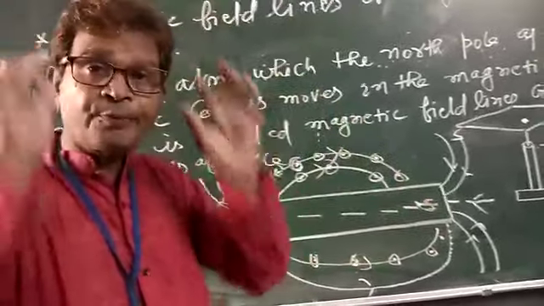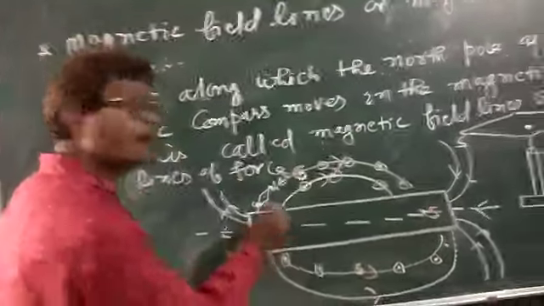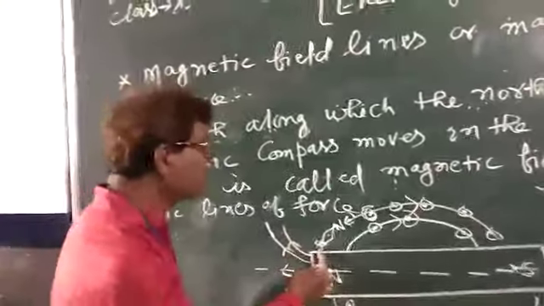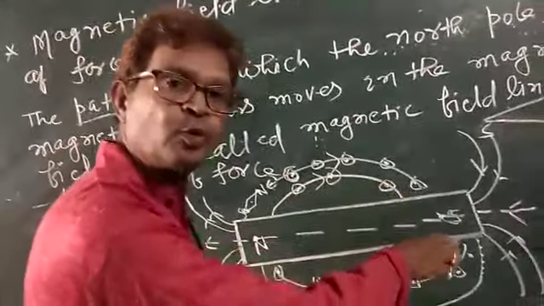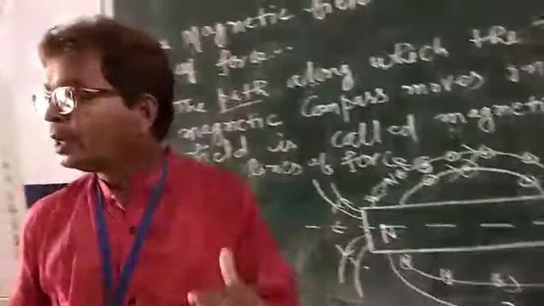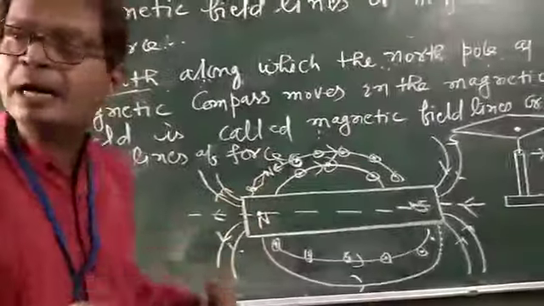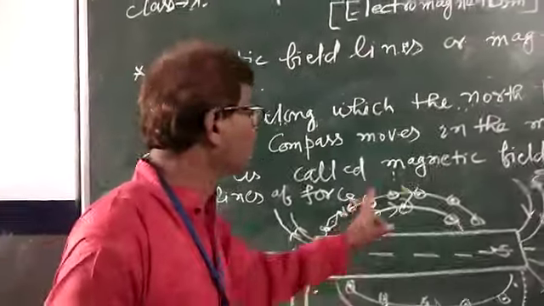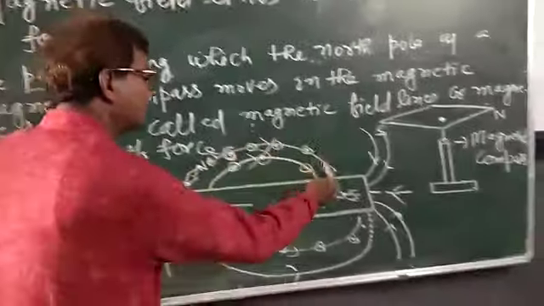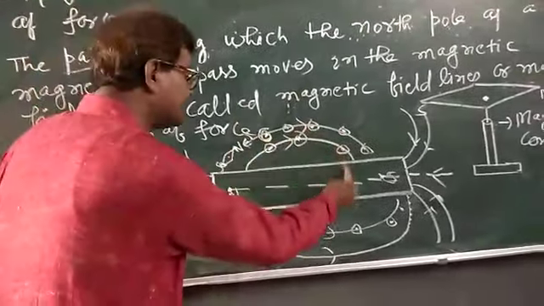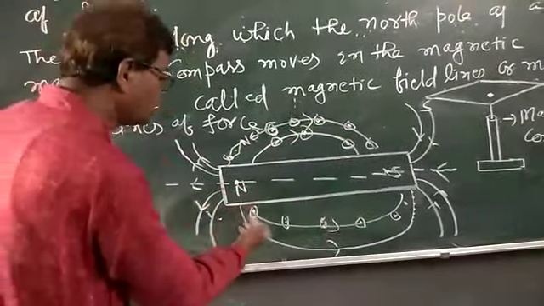So the magnetic field around this bar magnet emerges from the North Pole and merges to the South Pole. So the direction of magnetic field around the bar magnet will be from North Pole to South Pole. See here, this is the first magnetic field line, this is the second magnetic field line.